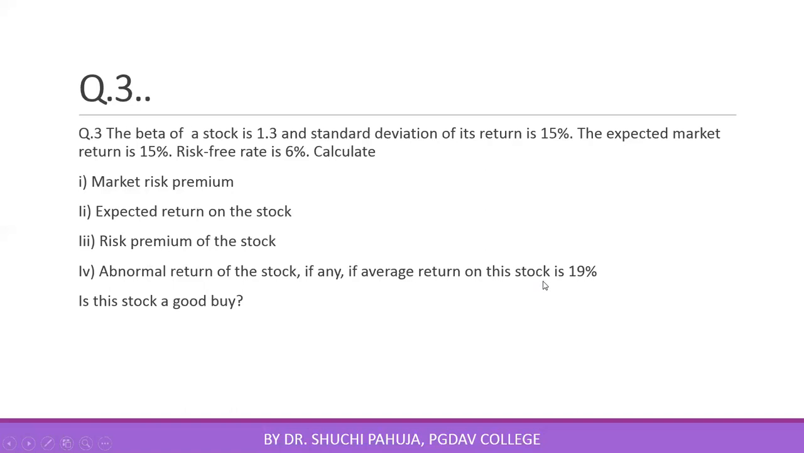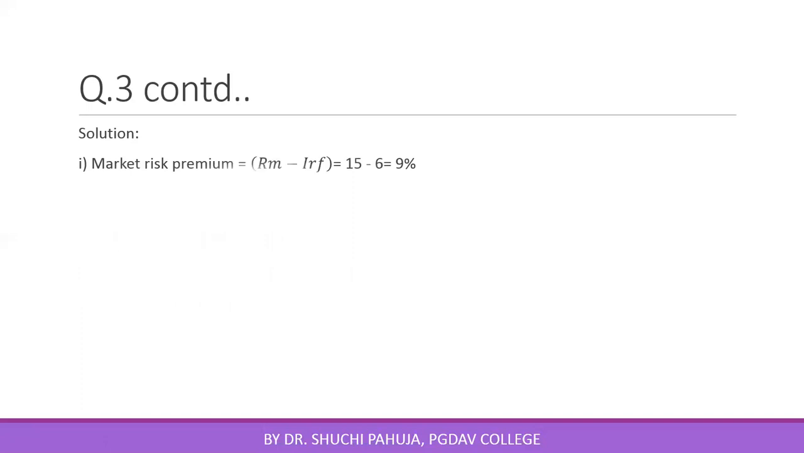If average return on the stock, this is average actual return on the stock, is 19%, and then you have to tell, is this stock a good buy? That means whether this is worthwhile to purchase this stock or not. Starting with market risk premium. Market risk premium we know is RM minus RF. Here RM is 15%. RF given in the question is 6%. So market risk premium is 9%.